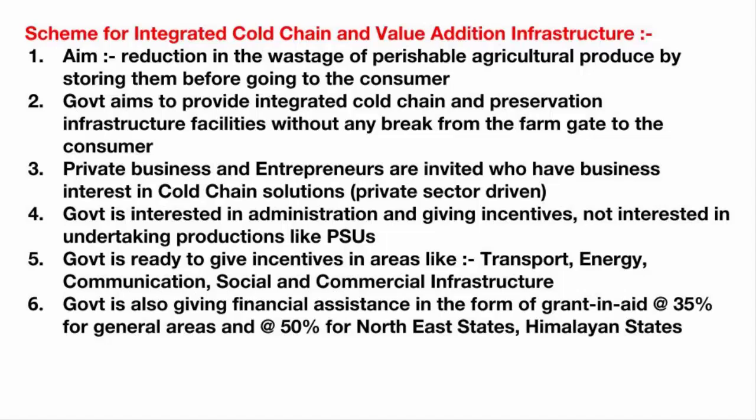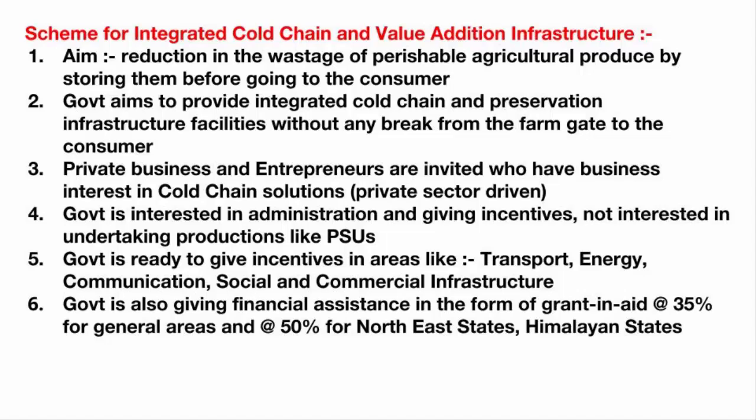So if you see, to create a cold infrastructure, or for that matter any infrastructure, you will have to take care of these categories: transport, energy, water, sanitation, communication, social and commercial infrastructures. And looking at these categories, this is where the cost goes up. Now the government can help you in relaxing these costs. It's not like they will say, hey, I'll take care of it, you just go ahead. No, they're going to help in some way, by giving some subsidy or reducing tax cost or some kind of customs duty. And that is how the government helps and is also interested in bringing together people who are interested in cold chain solutions.